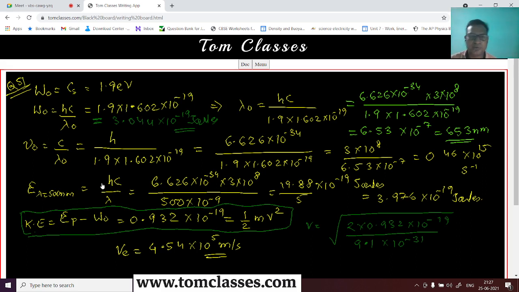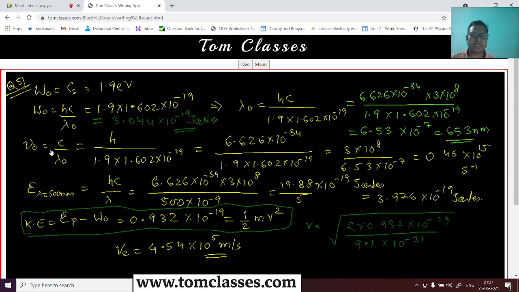Basically you have to remember, this is the work function, and you have to do the conversion into joules because kinetic energy is in joules. Without doing that also you can do it by keeping the energy in electron volt, but then finally you have to multiply.